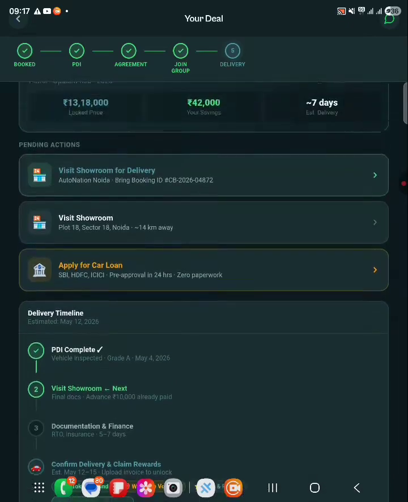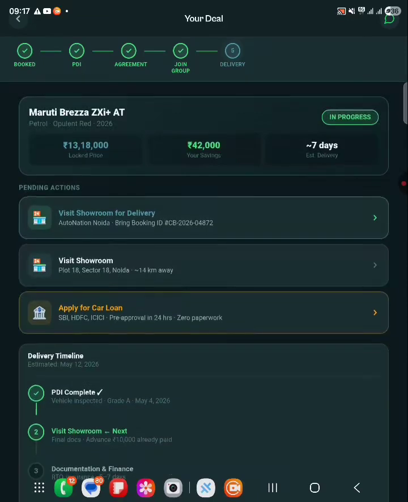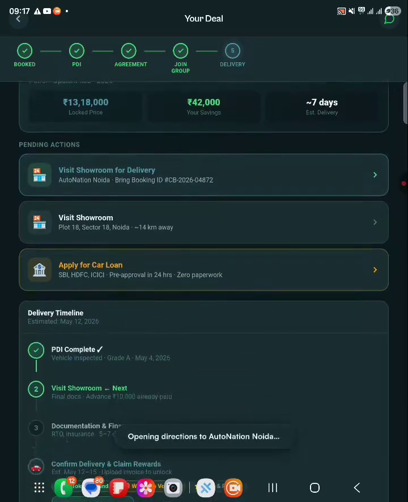Okay, and here we have also shown the whole summary of the deal, the amount of money he is going to purchase the car for, his savings, and the delivery time the dealer has promised. Okay, so this is the pending action. Visit showroom for delivery.